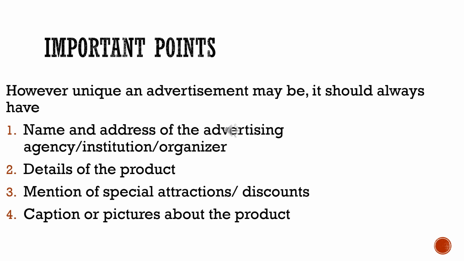While writing the advertisement, these are the important points that one should remember. However unique an advertisement you think of, the name and the address of the advertising agency or institution should be there. The entire details of the product should be mentioned, and it will be good if you write 4 or 5 points describing the product. Then there should be mention of special discounts or attractions. You can make a star and inside it you can write free, or sale, or 10% discount, and then many captions or pictures about the product.